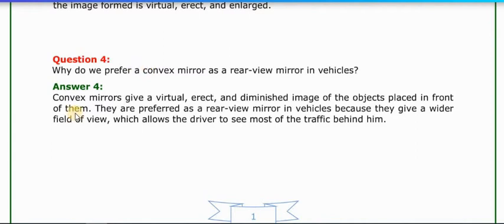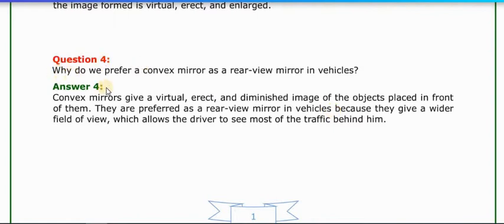Why? Because the convex mirror gives a virtual, erect and diminished image of the object which is placed in front of it. So they are preferred as a rear view mirror in the vehicle. Another property is that it easily covers a wider area, and it also helps to see most of the traffic which is behind them. So it is preferable to use a convex mirror as a rear view mirror in a vehicle.